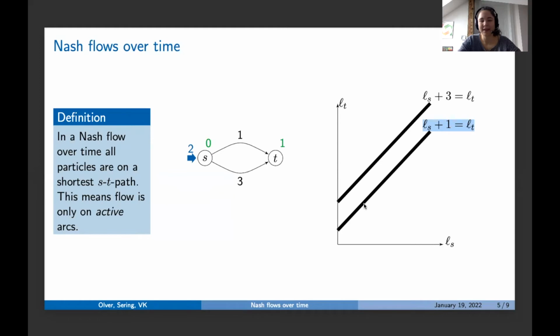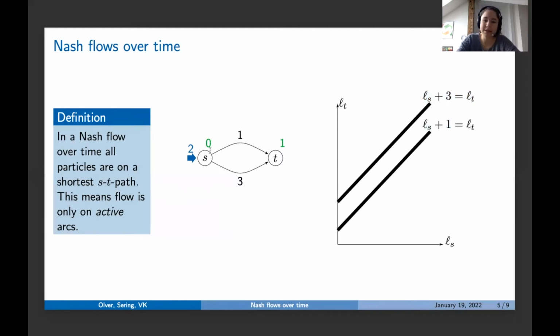This means if we look at any point in the region above this black line, then for the labels corresponding to this point, this arc is active and it has a queue. For any point on the line, the arc is active but doesn't have a queue. And for every point below the line, the arc is inactive. And the same is true for this hyperplane and the bottom arc.